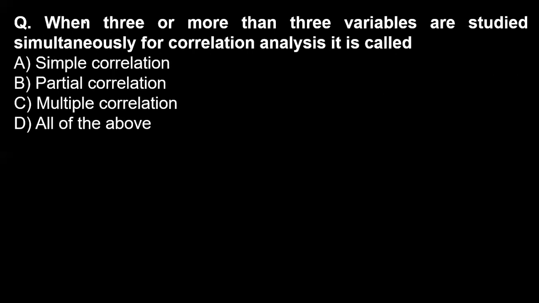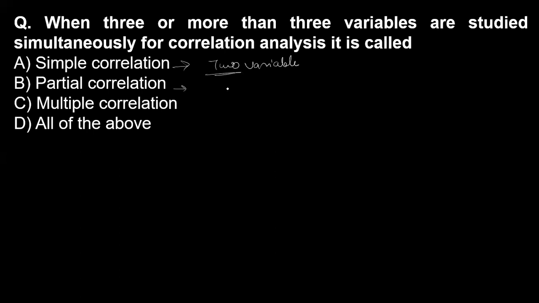Yes. Now the next one: when 3 or more than 3 variables are studied simultaneously for the correlation analysis, what is it? Option A, simple correlation; B, partial correlation; C, multiple correlation; and D, all of the above. So first of all, just look at the options. Simple means a simple correlation, that is a correlation between two variables.